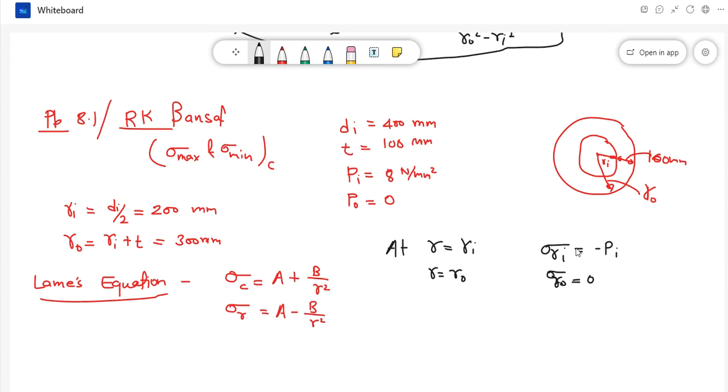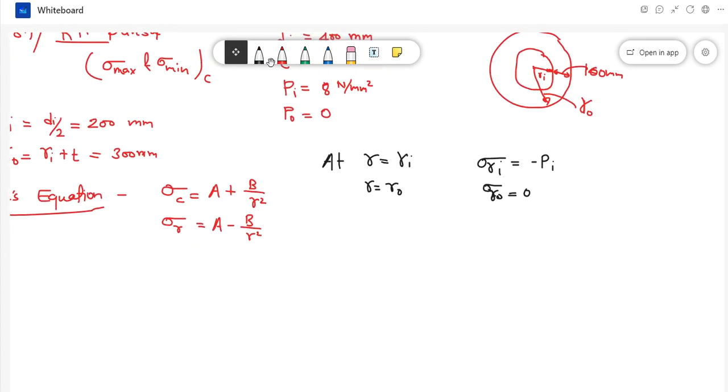So at inner radius, which is 200 mm, radial stress sigma ri is equal to minus Pi, and minus Pi means minus 8 megapascal or 8 Newton per mm square, and that is equal to A minus B by 200 square. Okay, so this is equation 1.